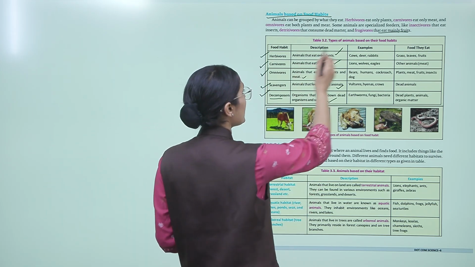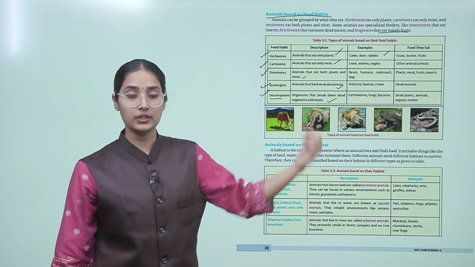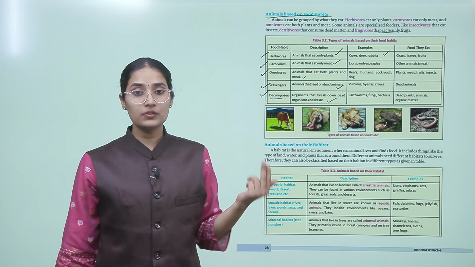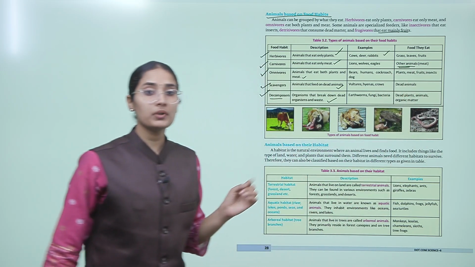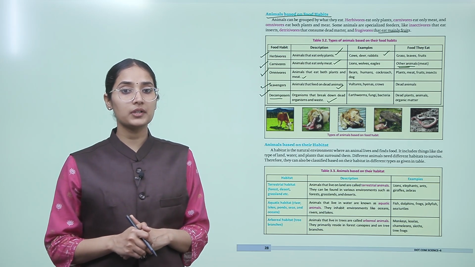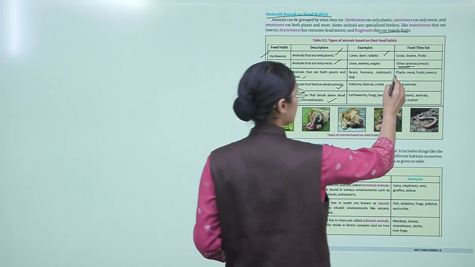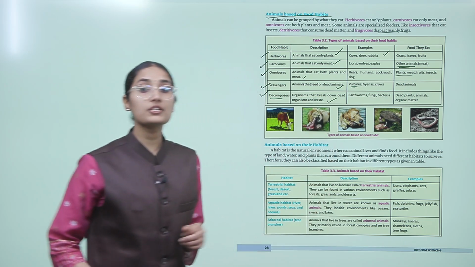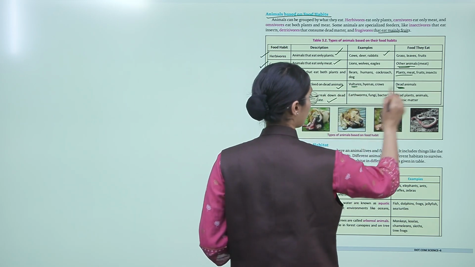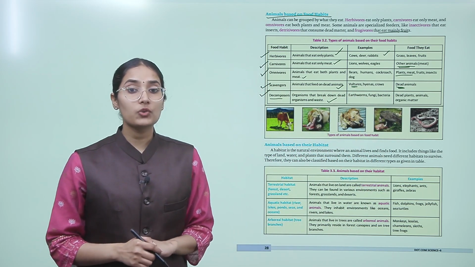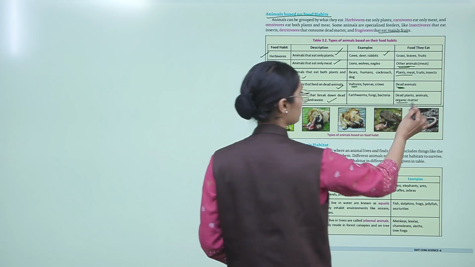The examples of herbivores are cow, deer, rabbit, and they eat grass, leaves and fruit. Carnivores like lions, wolves, eagles eat other animals, right? Now omnivores are, for example, bear, humans, cockroach, dog. They eat plants, meat, fruits and insects. Now scavengers are vultures, hyenas and crows. They only eat dead animals, okay? And decomposers like earthworms, fungi, bacteria eat dead plants, animals and organic matter, okay?